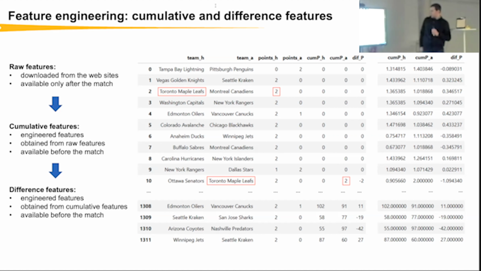So that's nice, but you see there is some problem here: at the beginning of the season, we have zeros for cumulative features. We have zeros because until the first game, of course, the team doesn't have points, shots, and so on. This is bad, because how can we predict something if we don't have information? So how to overcome that? I just take information from the previous season. I calculate the same cumulative features, then calculate the average numbers, and I use those numbers to replace these zeros with the average numbers from the previous season.